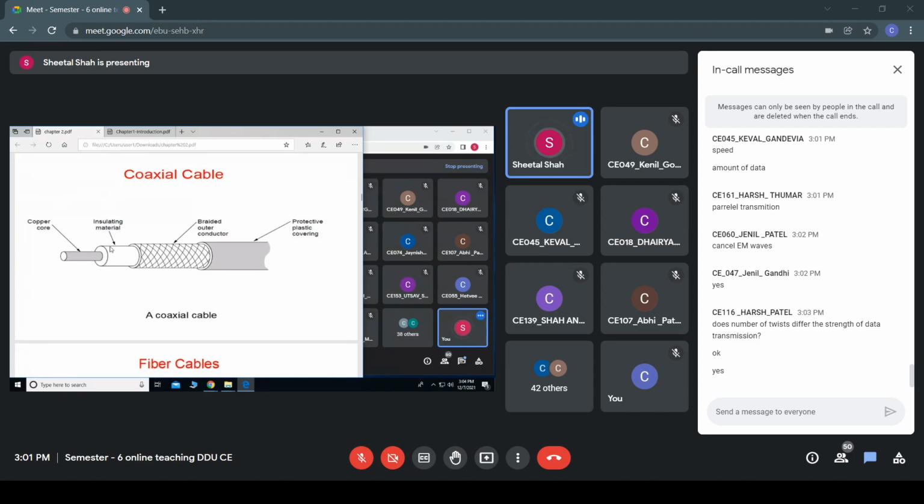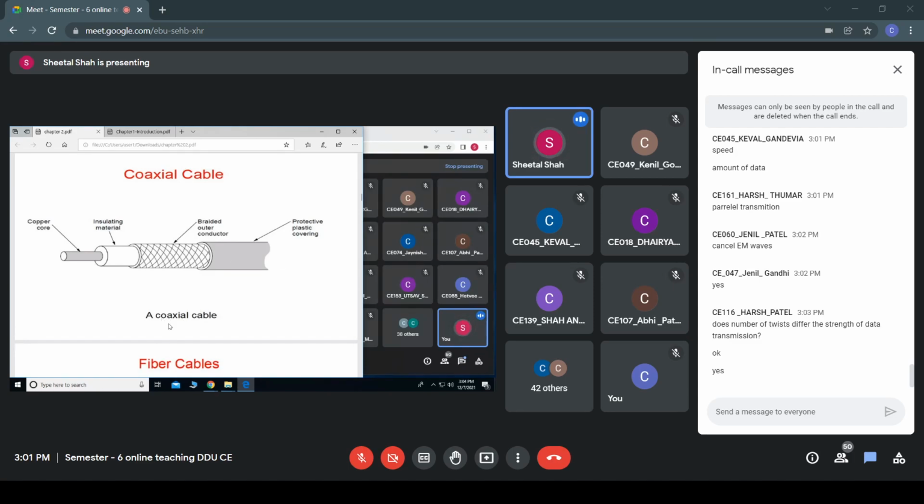This copper wire or the core is surrounded by some insulating material. Above this insulating material, some wired mesh would be there, which is also known as a braid. Above that again a protective sheet would be there. This is the arrangement of a coaxial cable.